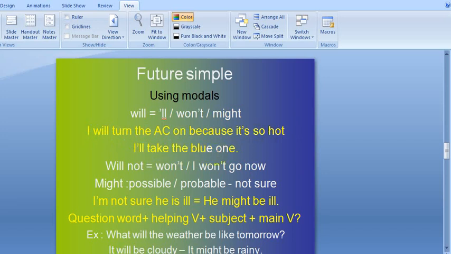I'll take the blue one. Will not, in the negative case, is gonna be like this: W-O-N apostrophe T. I won't go now.